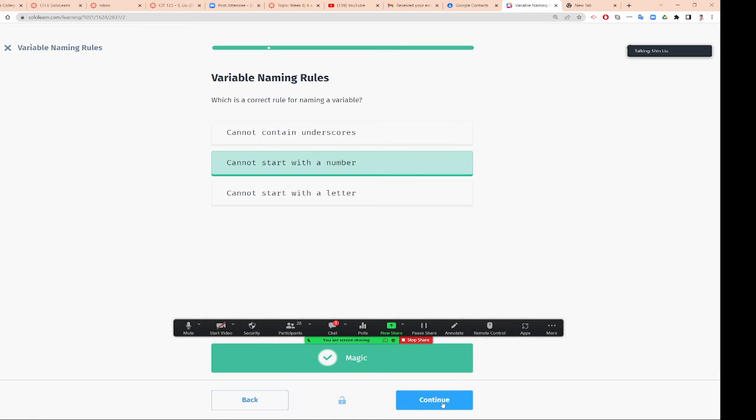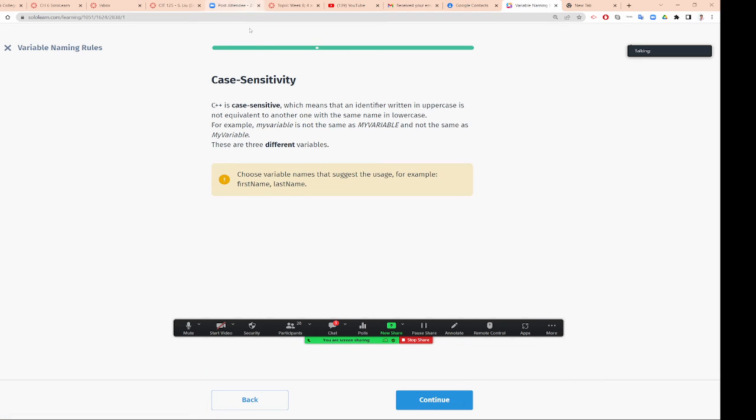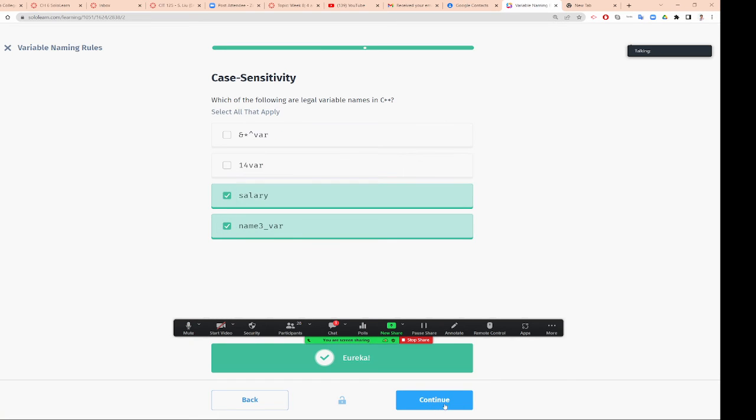Variable naming rules: cannot start with a number. That's very important. Case sensitive. C++ is case sensitive, which means that a lowercase letter is different from an uppercase one. Which of the following are legal names for C++? That's good. This is no good, it has a special character. This is no good, it starts with a number. This is okay.